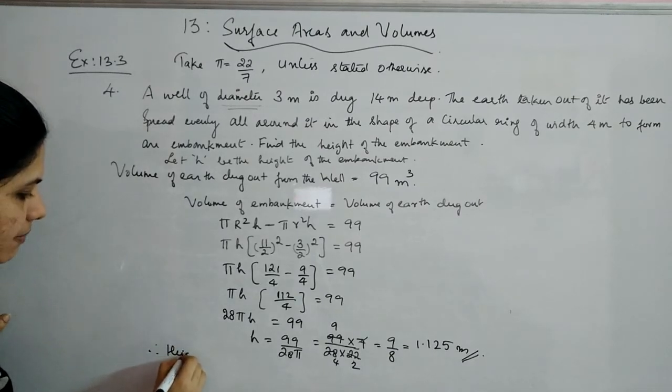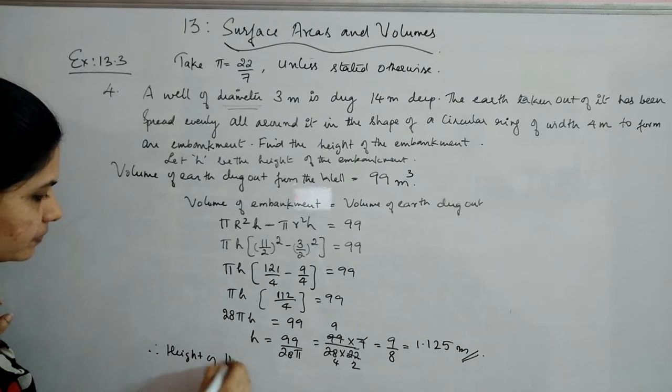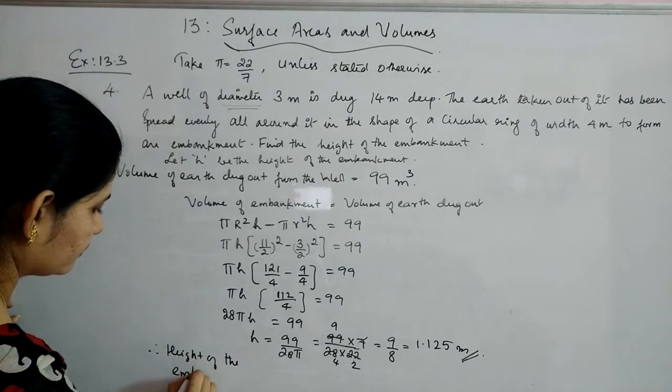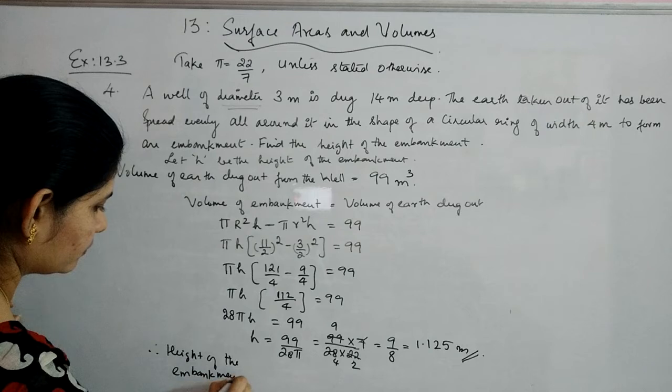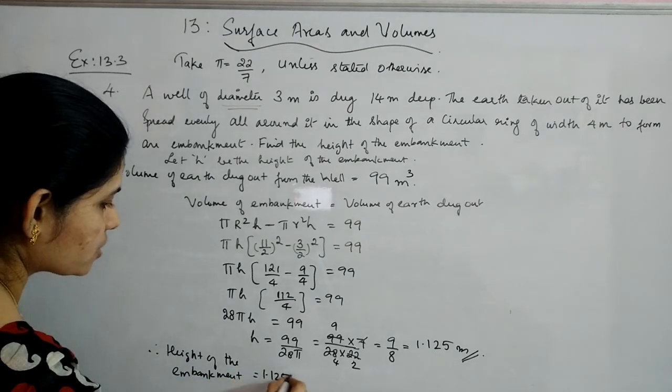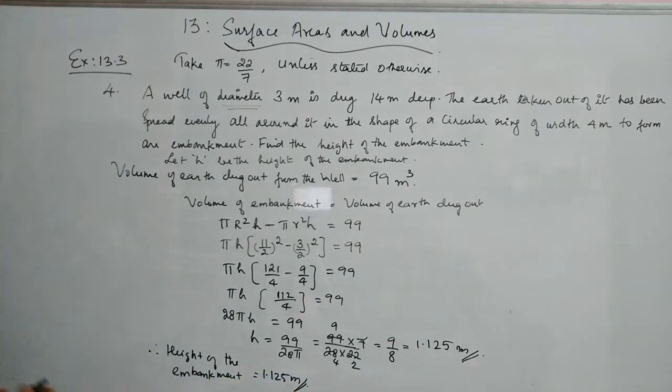Therefore, the height of the embankment is equal to 1.125 meters. So for volume you have meter cube, and for height and all you have meters unit.